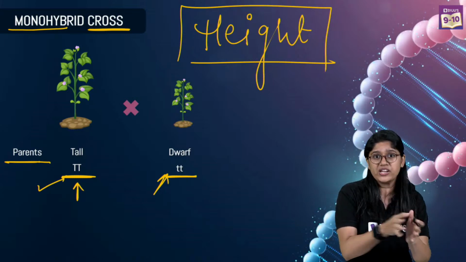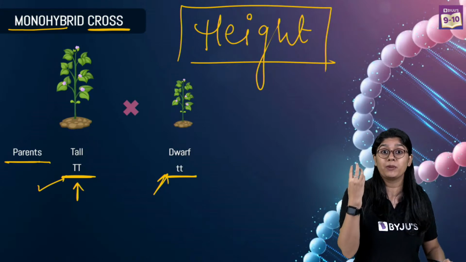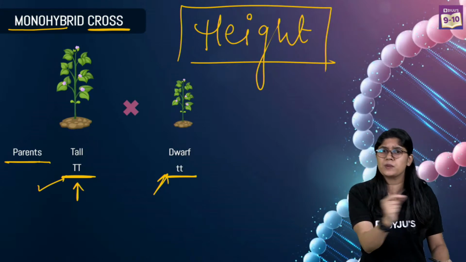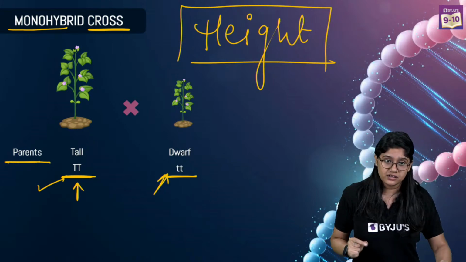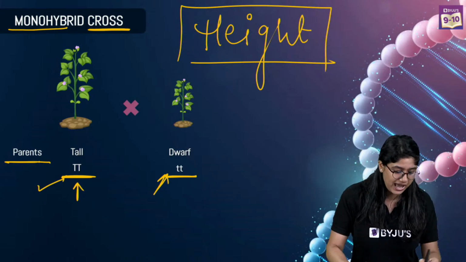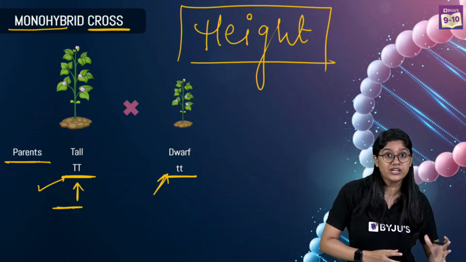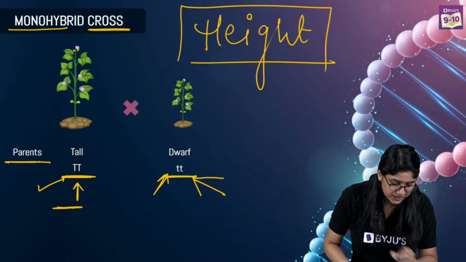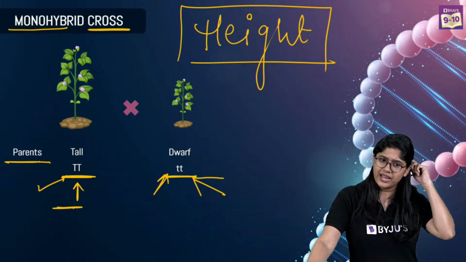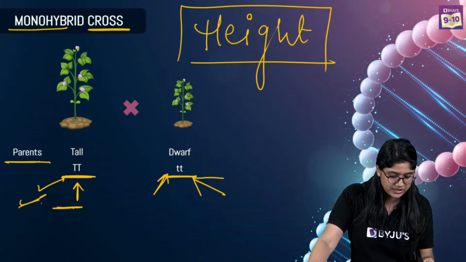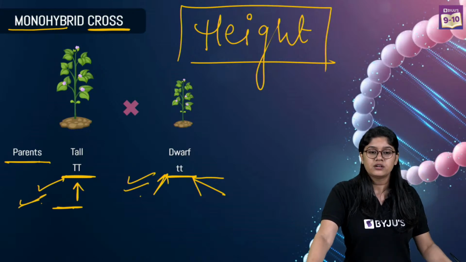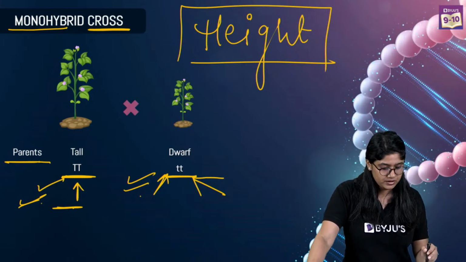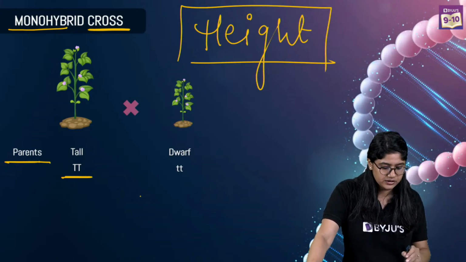So whenever we are talking about the dominating character, we always represent it with the capital alphabets. And whenever we are talking about the recessive traits, we always represent them with the small alphabets, right? Capital T over here is the dominating and small t is the recessive. Are we clear with this? Right? Are we clear with this?